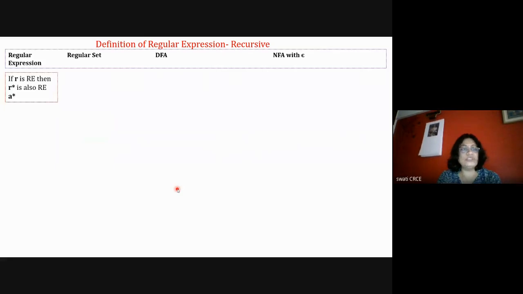Okay, now the next definition of regular expression is that if R is a regular expression, then R star is also a regular expression. So if A is a symbol from sigma, then A star is also a regular expression. So the regular set will contain words such as epsilon, because if A occurs 0 times, then epsilon means nothing. This epsilon is a part of this regular set. If A occurs 1 time, the word is A. A occurring 2 times, 3 times, all these are valid words. After processing all these valid words, the machine should reach the final state.